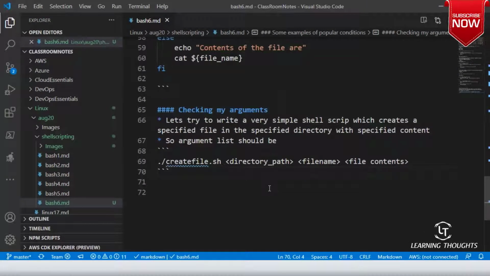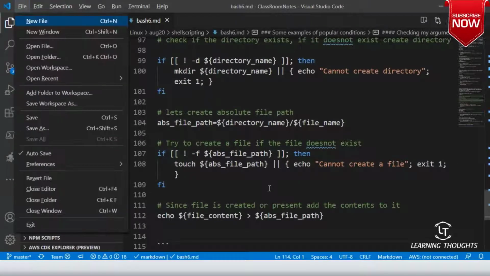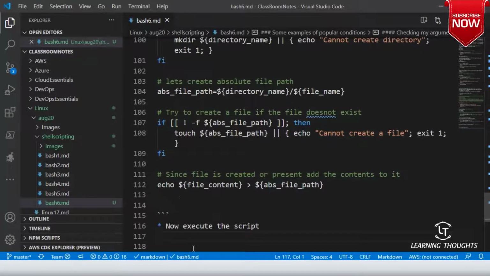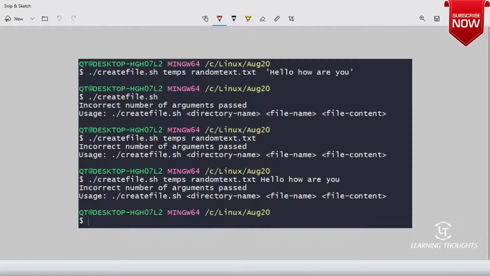Okay. So your script will be as shown below. Now execute the script. Okay. So did I save this?